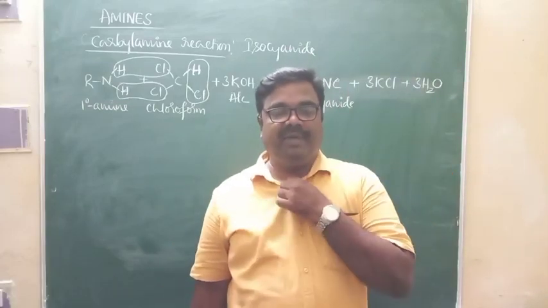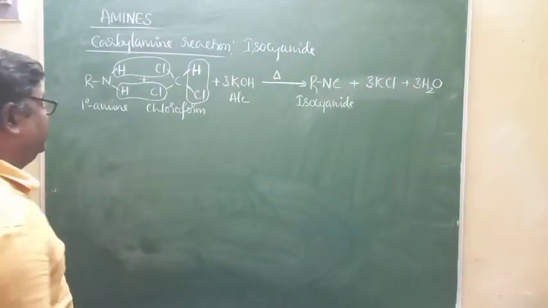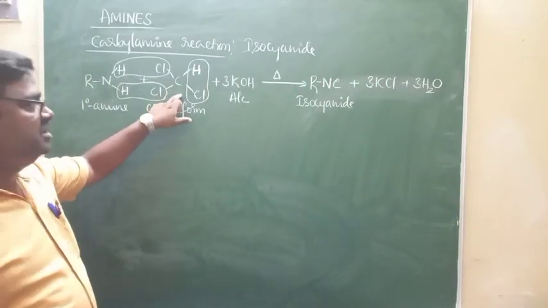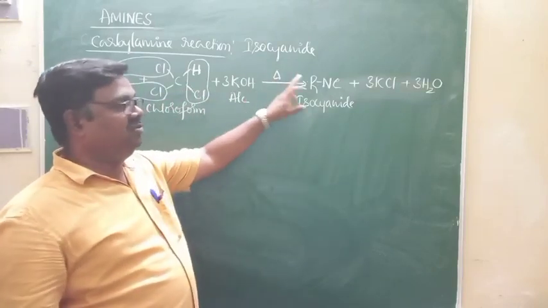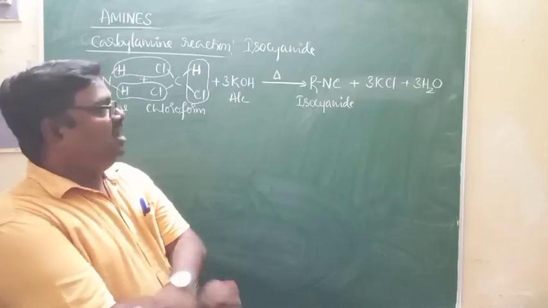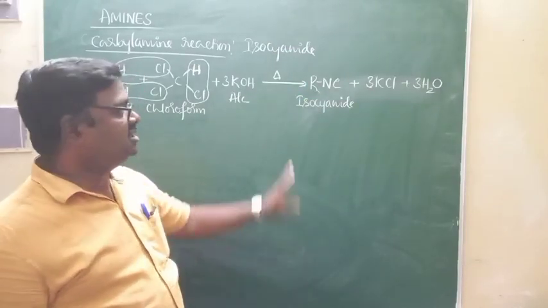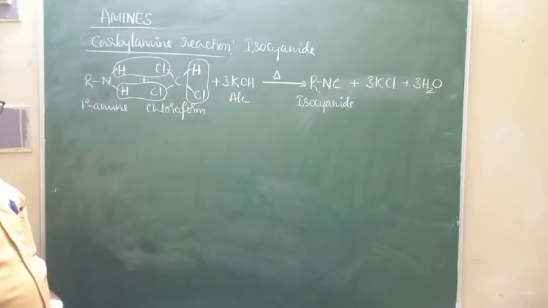That's why primary amines react with chloroform in presence of alcoholic KOH upon heating to form bad smelling isocyanides, characterized by offensive odor. So this is what we call the carbylamine reaction.